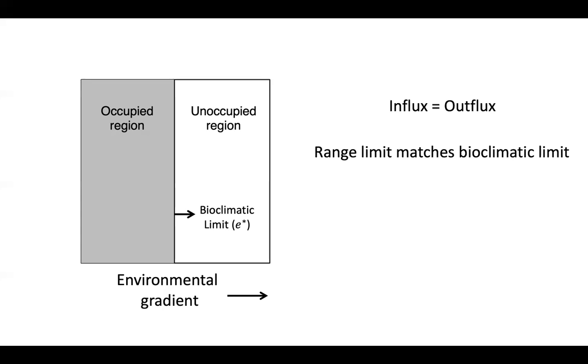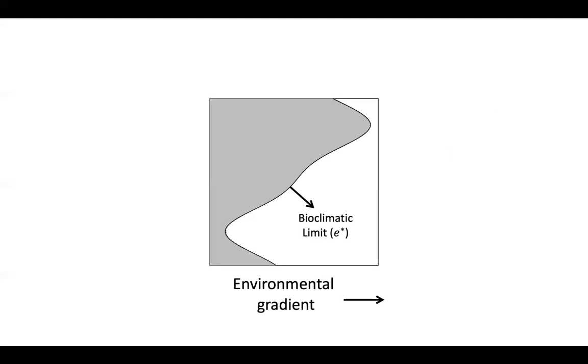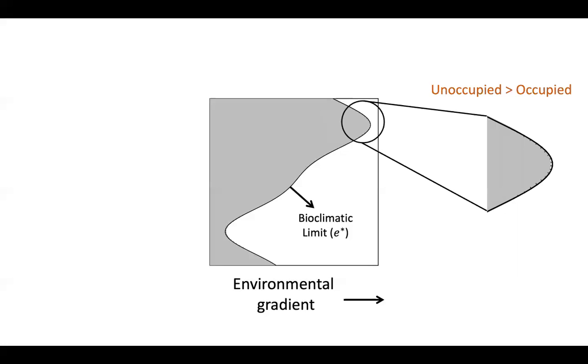Therefore, in the case when the bioclimatic limit is a straight line, the range limit is coincident with the bioclimatic limit. However, dispersal flux will be non-zero if the bioclimatic contours are curved. For example, in the upper half of the plot, the number of unoccupied patches is greater than occupied patches. This will yield a negative dispersal flux at the species boundary.